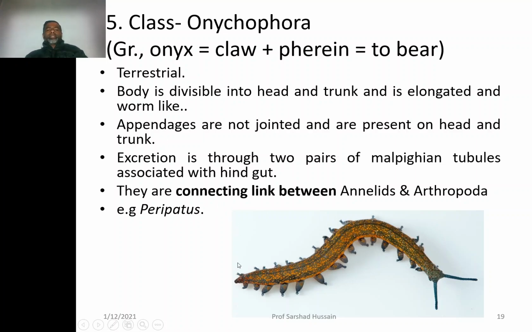Peripatus is the example, and the peripatus is supposed to be a link between annelid and arthropod because it is having some affinities with the annelid phylum that we have discussed earlier, and some affinities with the arthropod that we have discussed now. Now you can look at the body; its body is elongated. It is exactly like the annelid, and the appendages are exactly like the parapodia of the nereis, but there are certain other features: because these appendages are jointed, they cannot be included in the annelids, they must be included in the arthropods.